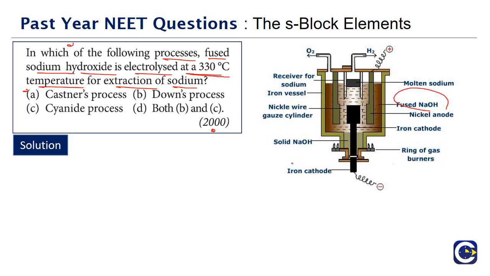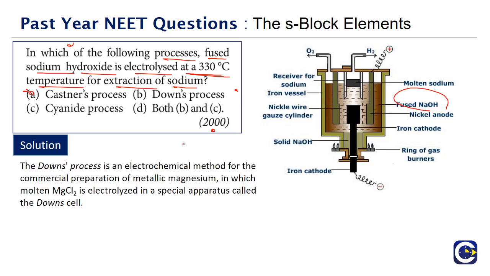This is not Castner-Kellner process. Castner-Kellner process is basically the method to prepare sodium hydroxide itself. Castner process is what? The electrolysis of fused sodium hydroxide, that will give us the sodium metal. Okay, so the answer we already got. What is it? Castner process. Now let's look at the others also. The option B is Downs process. So what is Downs process?